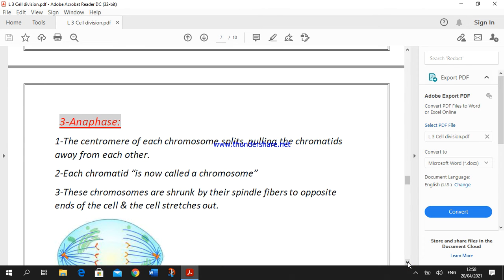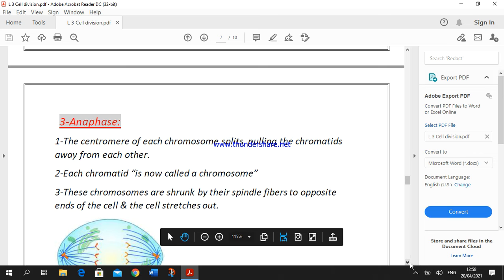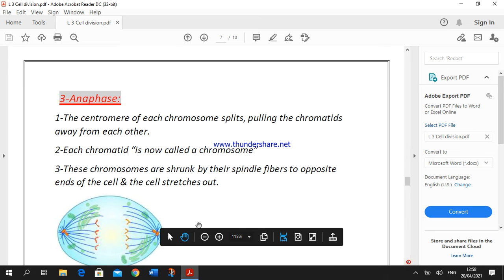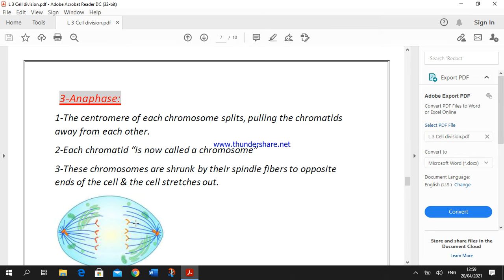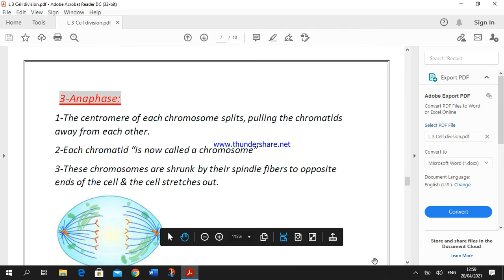After metaphase, the third phase is known as anaphase. What happens in this phase? The centromere of each chromosome splits, pulling the chromatids away from each other. Each chromatid is now called a chromosome, okay? Because each chromatid is identical to the other. And these chromosomes, after splitting, are pulled by the spindle fibers to the opposite ends of the cell. And the cell stretches out.